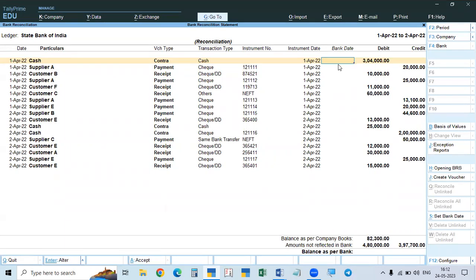After that, when you accept this screen, the amounts for which we gave the bank date, meaning reflected in both places, will be hidden. Only those which are not reflected in the bank will be shown here. And whichever is not shown in our book, we will make the entry here itself. By seeing that, you can make the entry in our book, so that also will be tallied and reflected in both places.